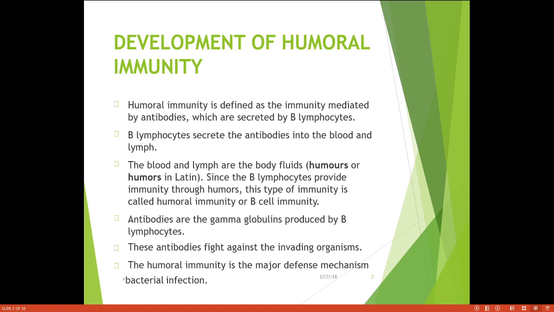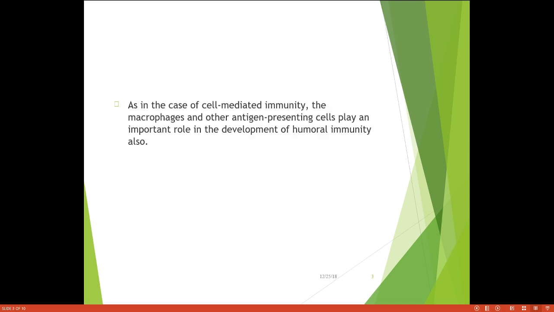The humoral immunity is the major defense mechanism against bacterial infections. In the case of cell-mediated immunity, the macrophages and the other antigen presenting cells play an important role in the development of humoral immunity. So I already told you in the first lecture that they are working in collaboration. The T cells and the B cells work in collaboration. Both types of immunity play a major role in the development of immunity.